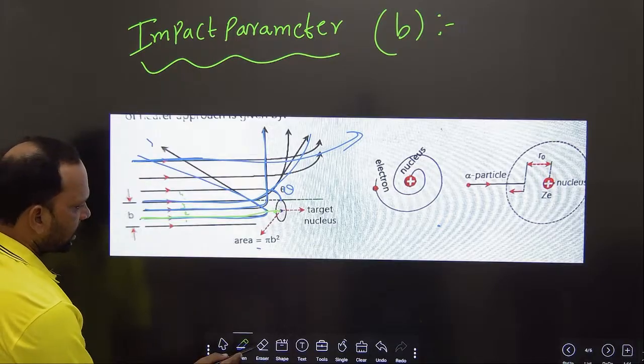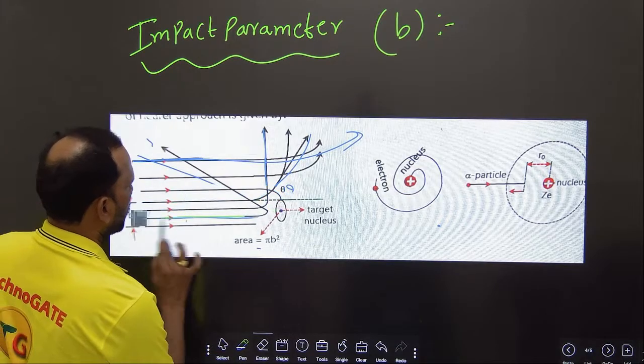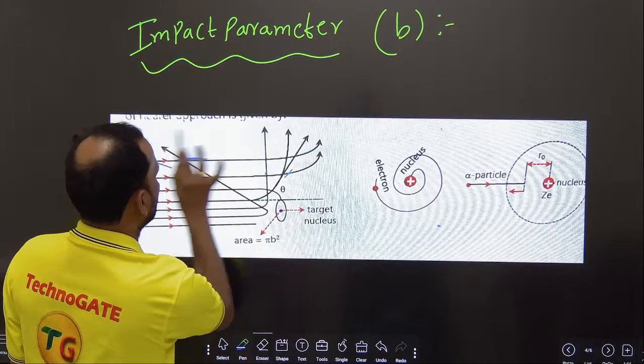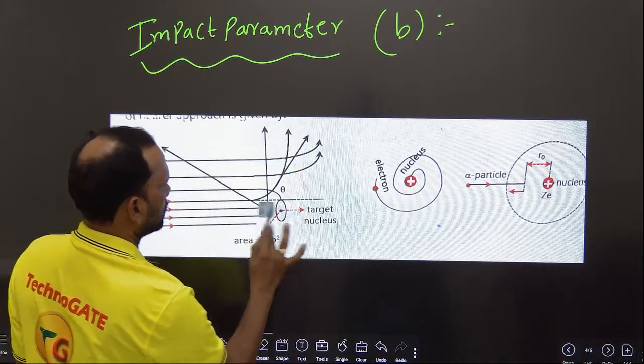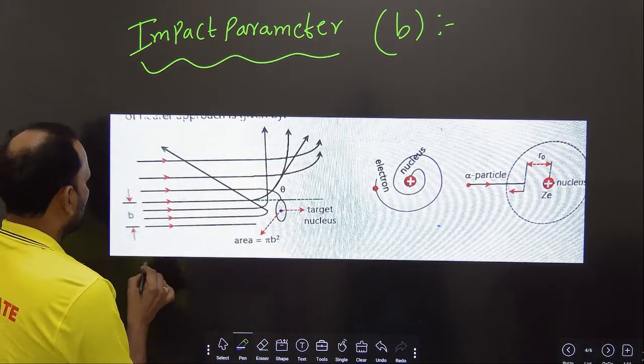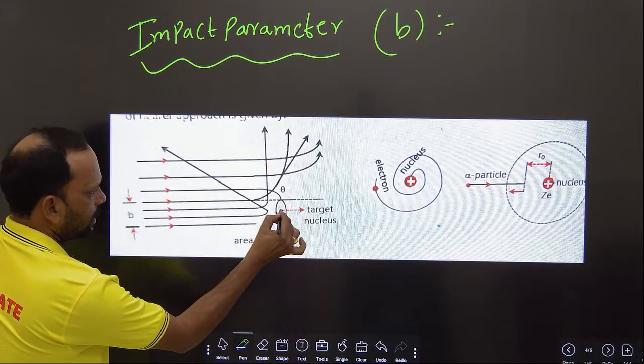Now what is impact parameter? Now impact parameter is, this is the center of the nucleus.